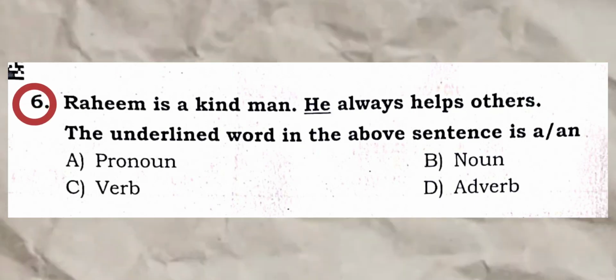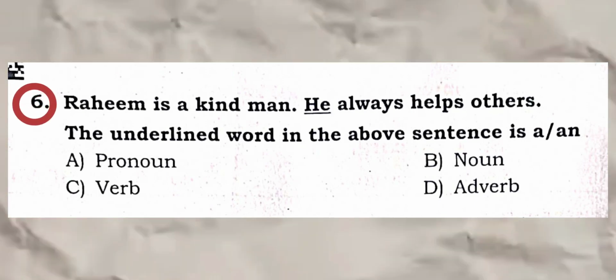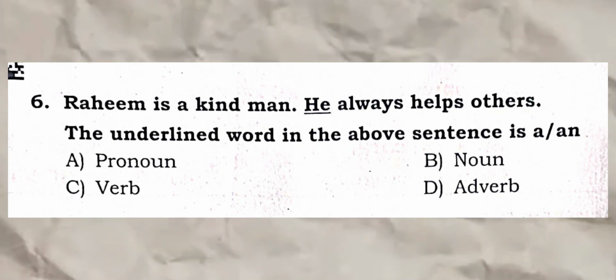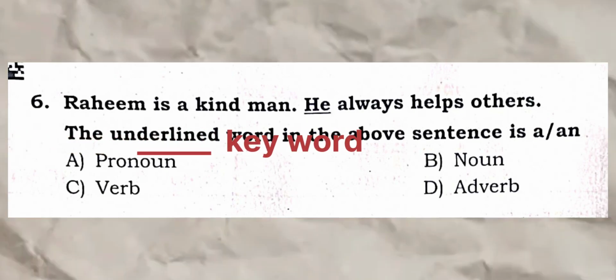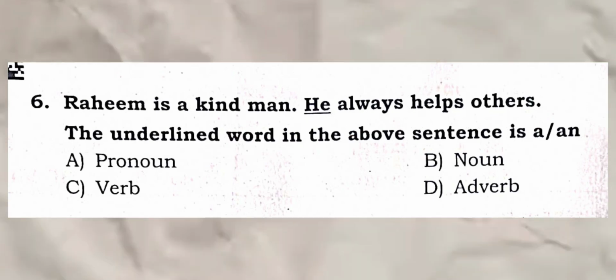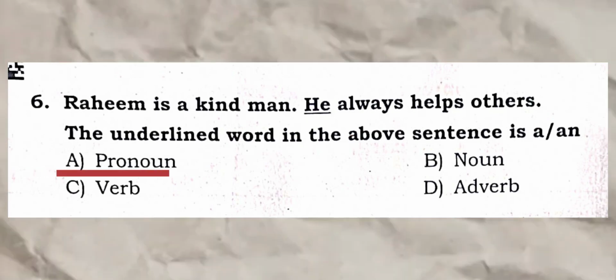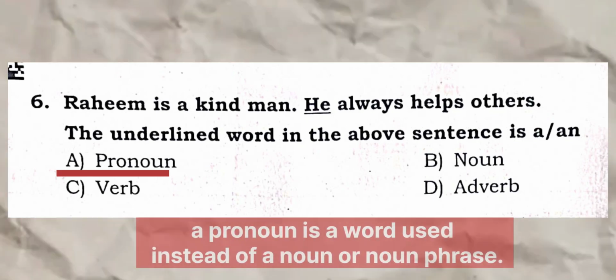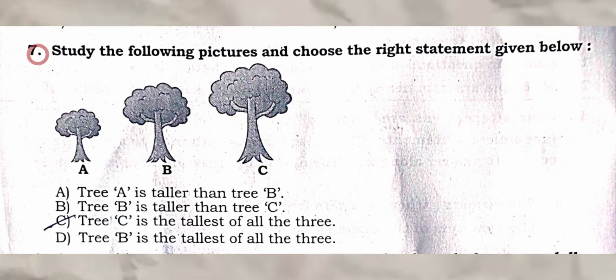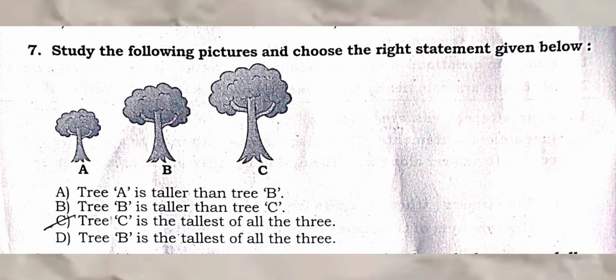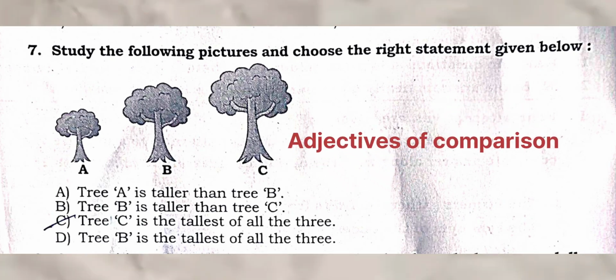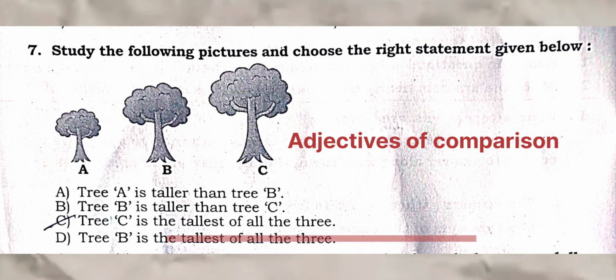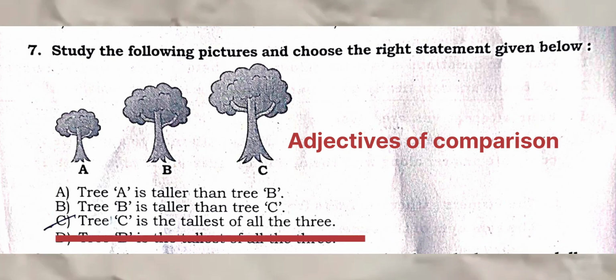Question 6. Rahim is a kind man. He always helps others. The underlined word in the above sentence is... The answer is A. Pronoun. Question 7. Study the following pictures and choose the right statement given below. These are adjectives of comparison. The answer is C. Tree C is the tallest of them all.